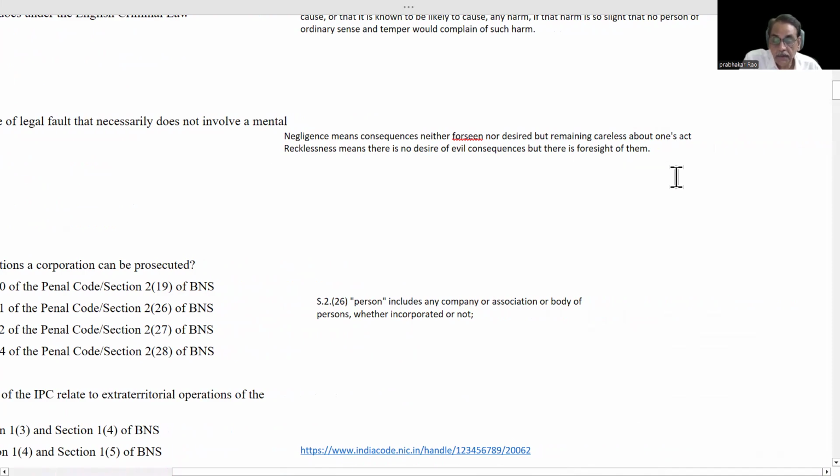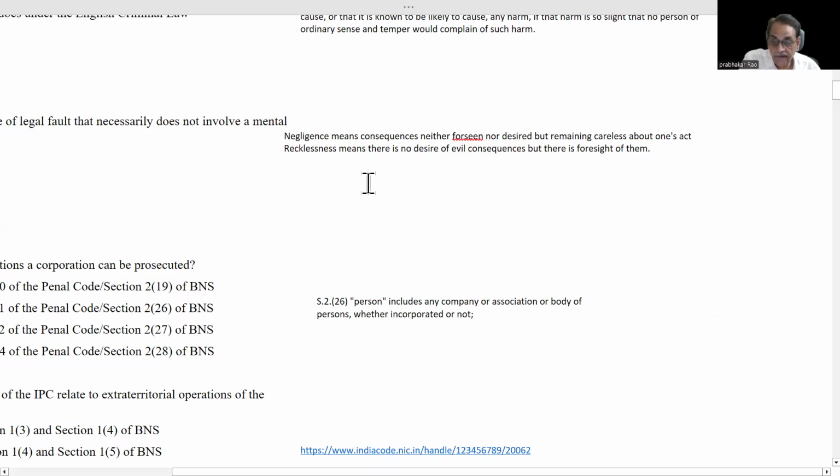The person who is doing a negligent act doesn't have any desire for evil consequences. Similarly, he has not predicted, foreseen, or anticipated any evil consequence. Here, desire as well as foresight are both absent in the case of negligence.